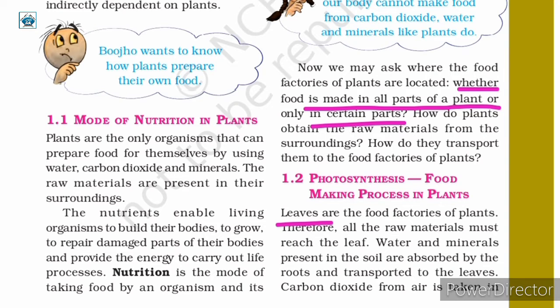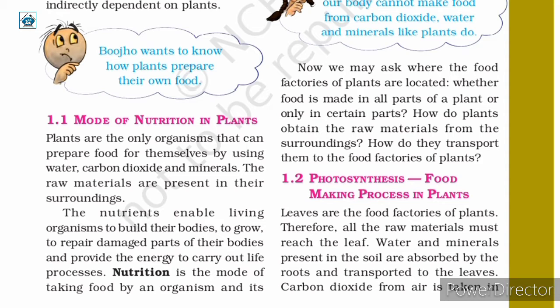Because they are the food factories which make food, the raw materials must reach the leaves. Water and minerals that are present in the soil are absorbed by the roots and they are transported to the leaves. So in this way, raw materials such as water and minerals are obtained by the plants.